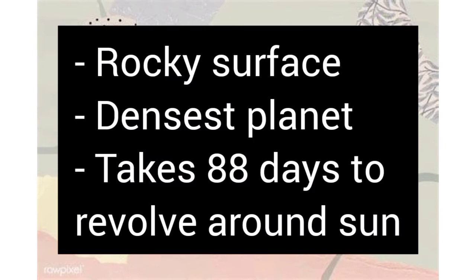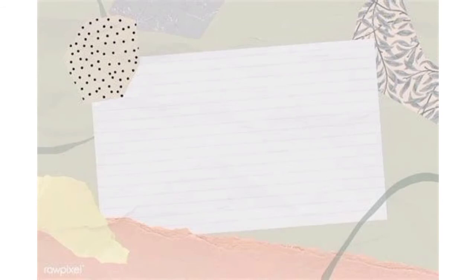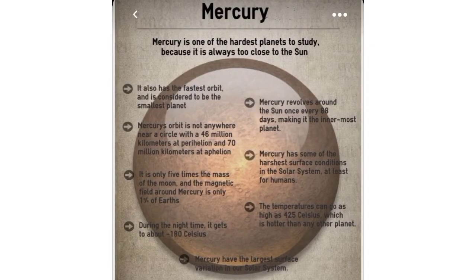The planet Mercury takes 88 days to complete its revolution around the Sun. Here 88 days are 88 days of the Earth. And because its revolution time period is 88 days, it is the fastest revolving planet of the solar system. So these were some major facts about the first planet of the solar system, that is Mercury.